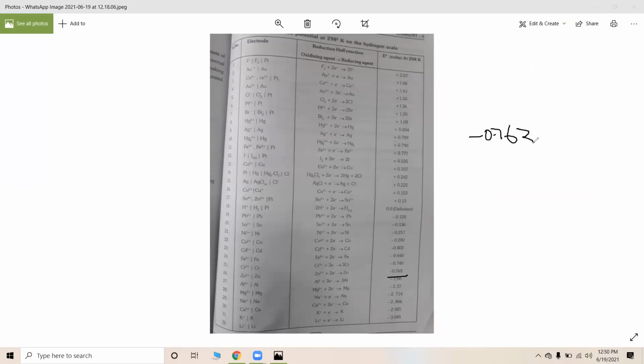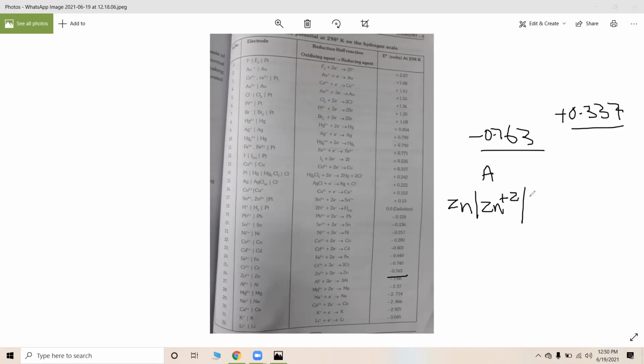Then what is the reduction potential of copper? Copper is plus 0.337. Whichever is having more reduction potential will act as cathode. Here copper will act as cathode and zinc will act as anode. According to the IUPAC convention, anode is written on the left side. Therefore, zinc is converted into zinc plus 2 ions.